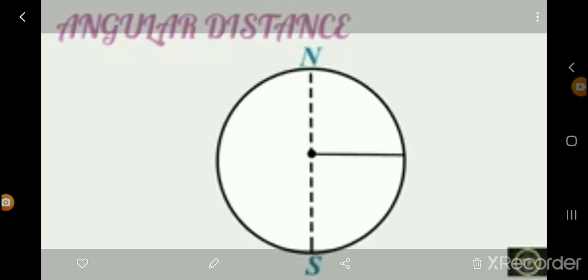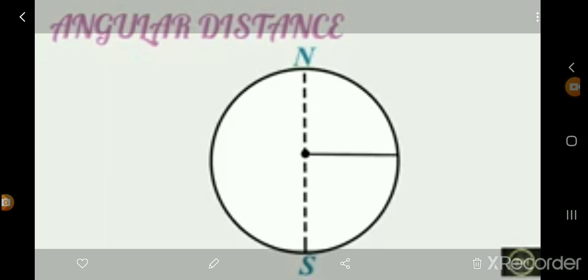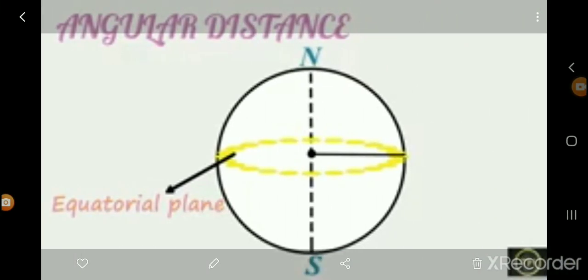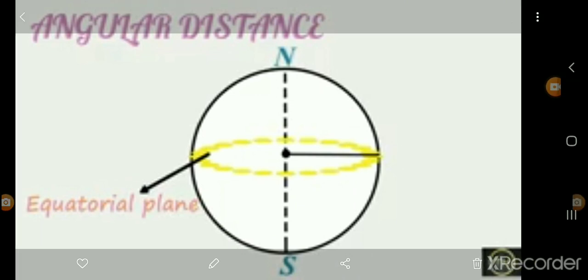We have joined a line from the center to the surface on the east side. This is at the place of the equator, the middle of the circle. With the help of this radius, the circle is made. Since it is at the equator part, it is called the equatorial plane.